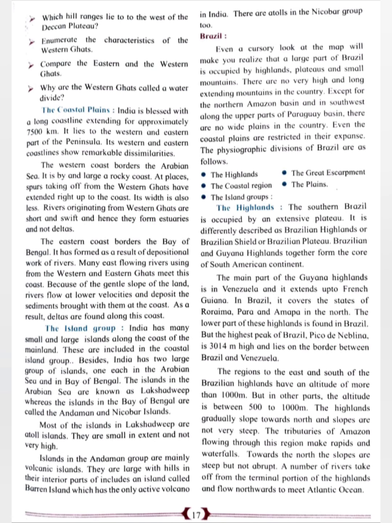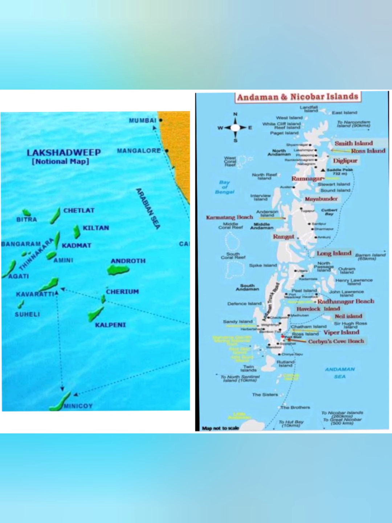Next, the island group. India has many small and large islands along the coast of the mainland. These are included in the coastal island groups. Besides, India has two large groups of islands, one each in the Arabian Sea and in the Bay of Bengal. The islands in the Arabian Sea are known as the Lakshadweep, whereas the islands in the Bay of Bengal are called the Andaman and Nicobar Islands.